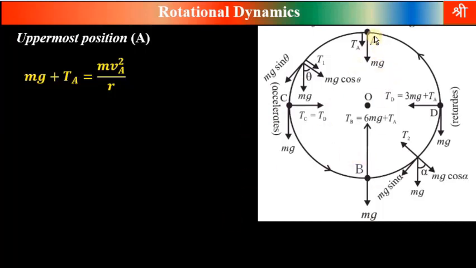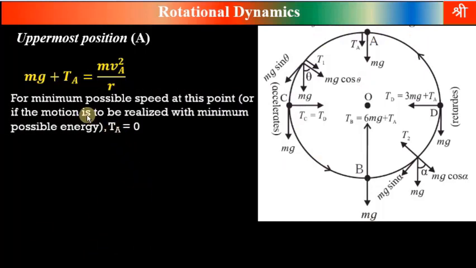Now when the particle is at the topmost point, the two forces acting, weight and tension, are both acting in the same direction, downward toward the center of the circle. Therefore they are added, and this total of weight and tension in the string acts as the centripetal force, and the formula for centripetal force is mv square upon r. Speed at point A is va, m is the mass of the body and r is the radius of this circular path.